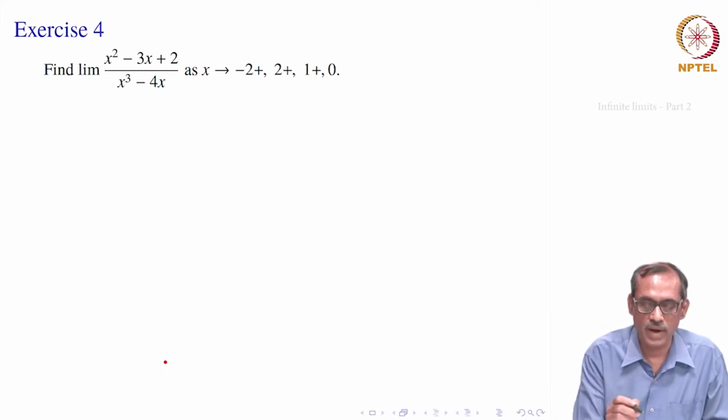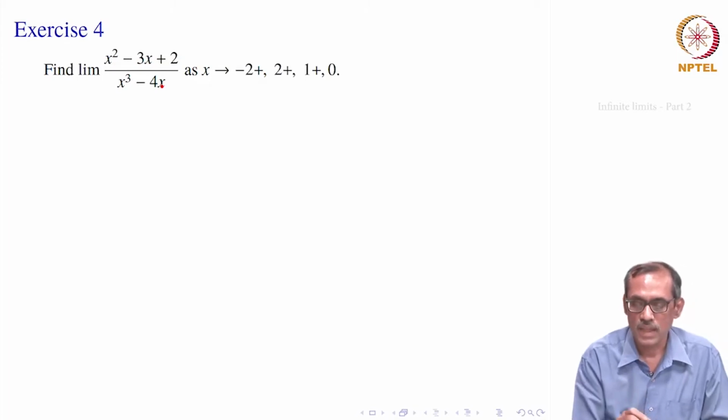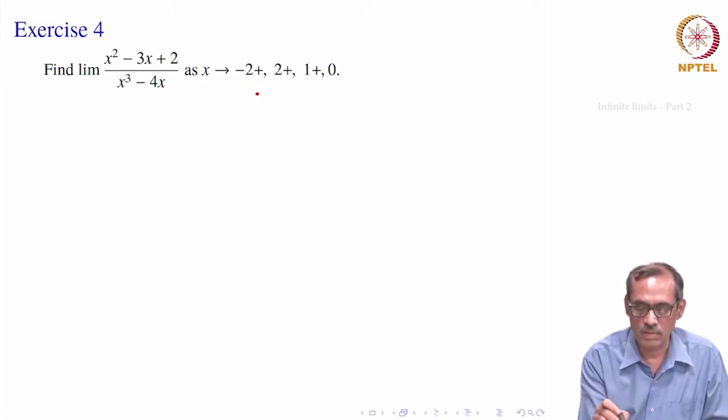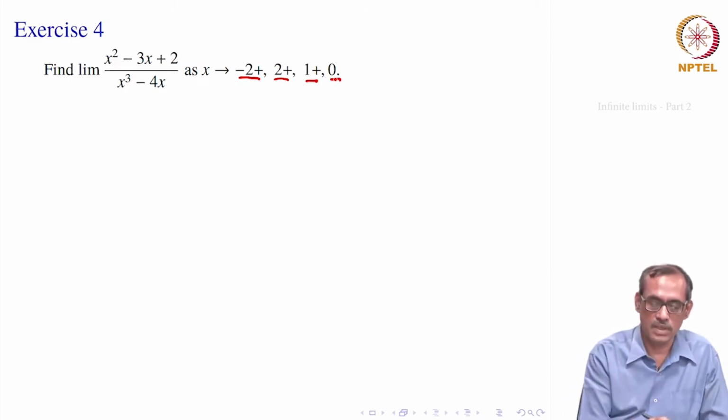Here we are required to find the limit of this function x square minus 3x plus 2 divided by x cubed minus 4x. This is a rational function, polynomial divided by polynomial. But we are given really 4 problems here. We want to find the limit as x goes to minus 2 plus, 2 plus, 1 plus and 0. Okay, we will do it slowly.